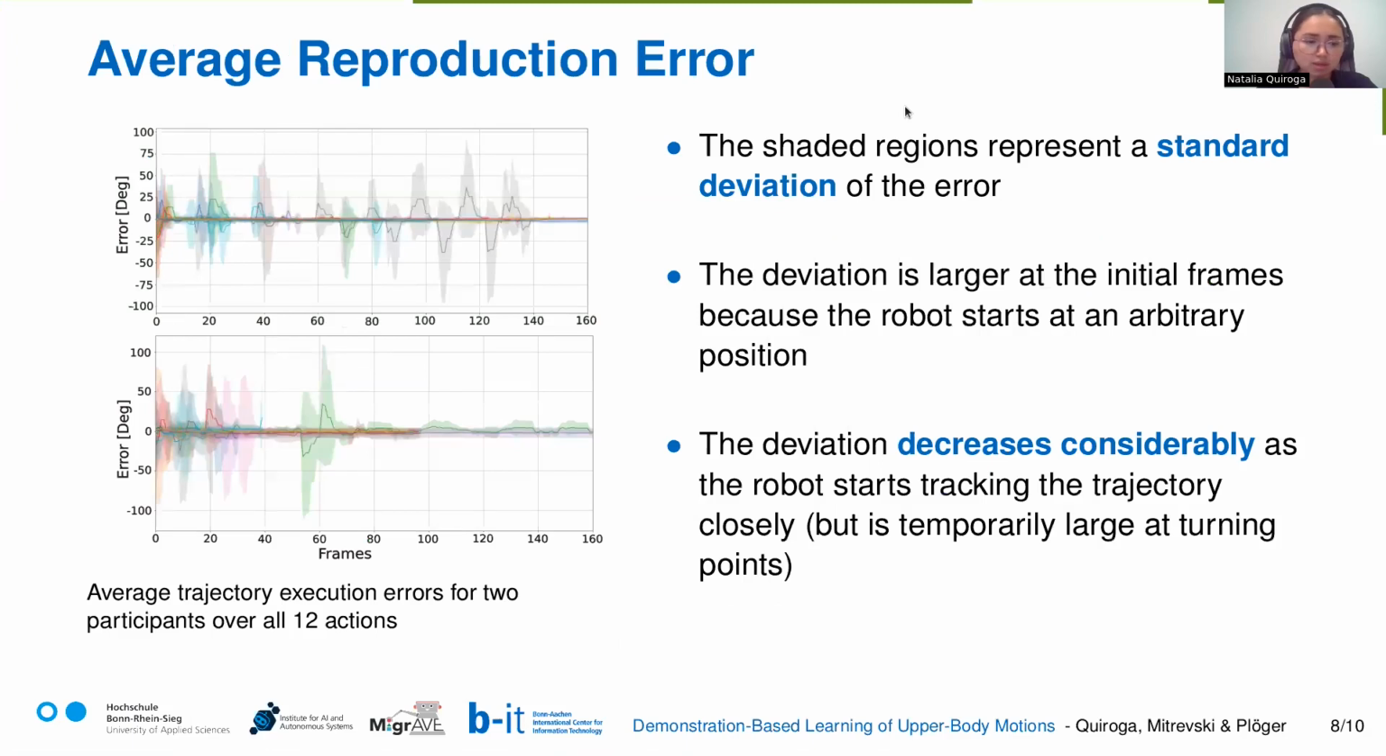To analyze the system further, we calculated the average reproduction error of all participants over all actions. The shaded region represents the standard deviation of the error, which is clearly higher at the beginning of the executions, because the robot has started the motion in an initial random position. The deviation decreases considerably as the robot starts tracking the trajectory closely, but it's temporarily large at turning positions.